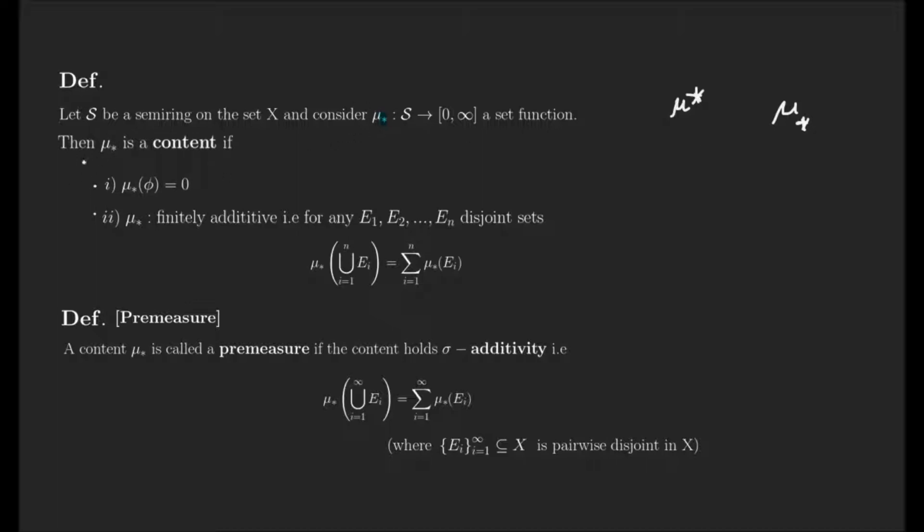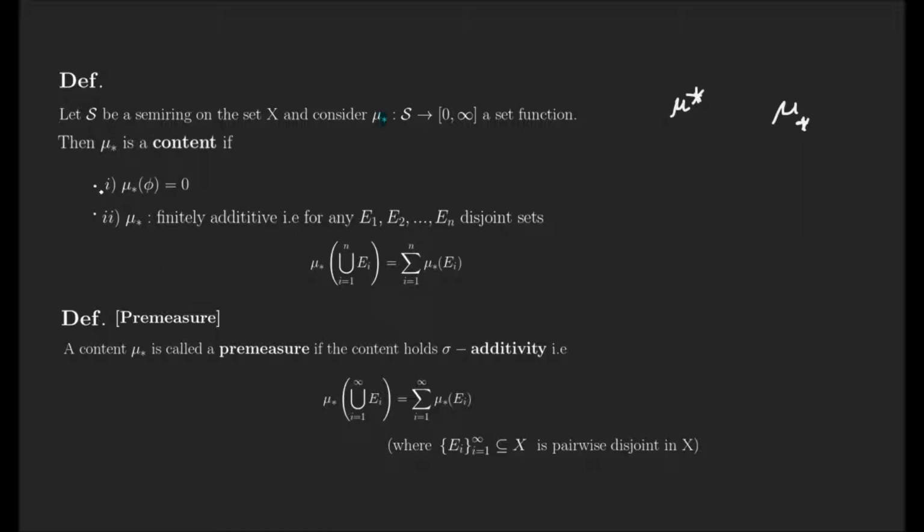Okay, so mu lower star is first defined as a content if mu lower star of the empty set is 0 and mu lower star is finitely additive. If a finite disjoint collection of sets is given, the following equations are satisfied. If these two properties are satisfied, we can say mu lower star is a content.